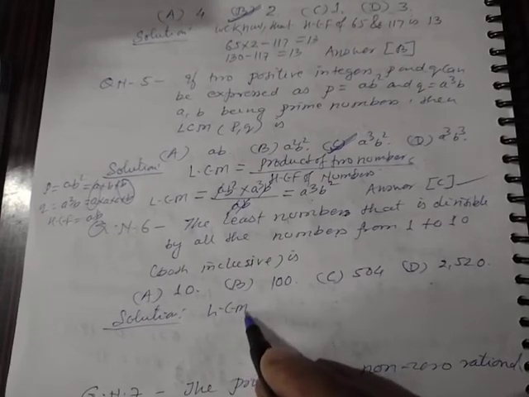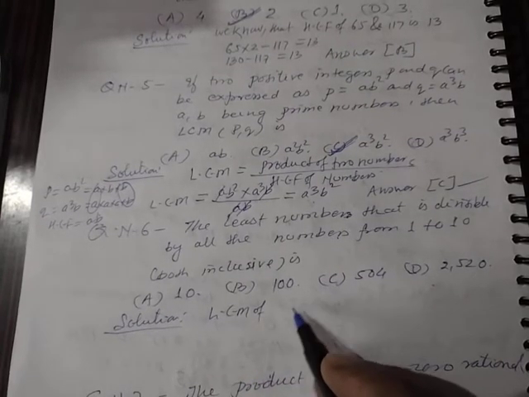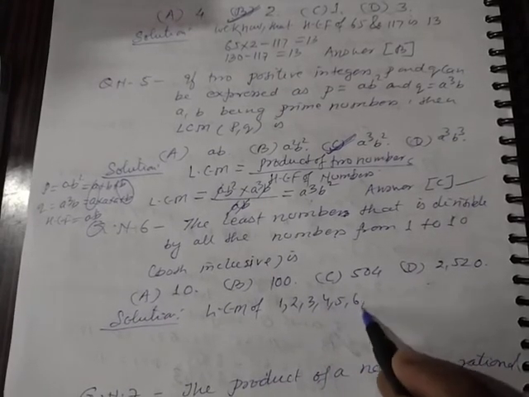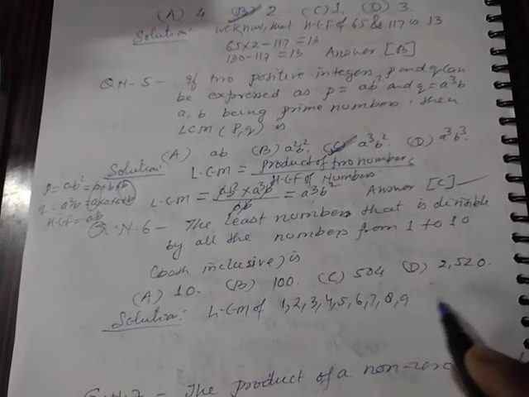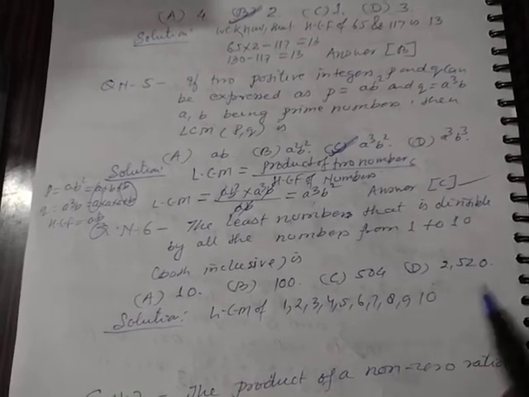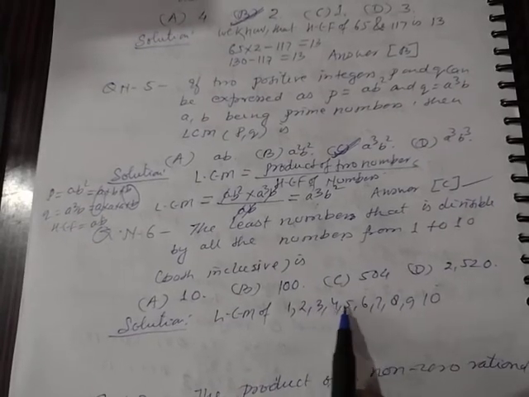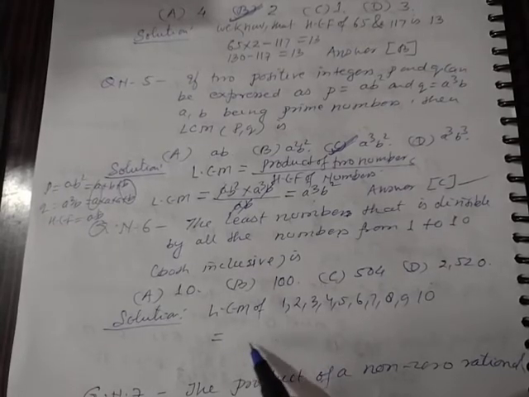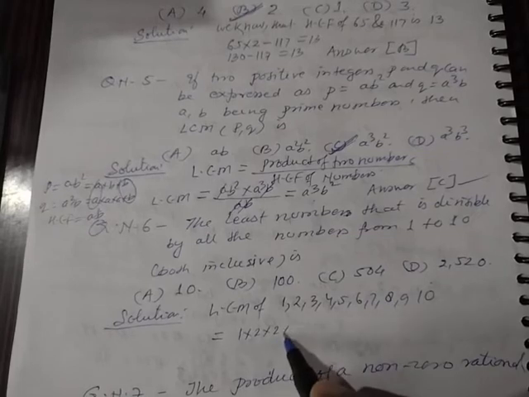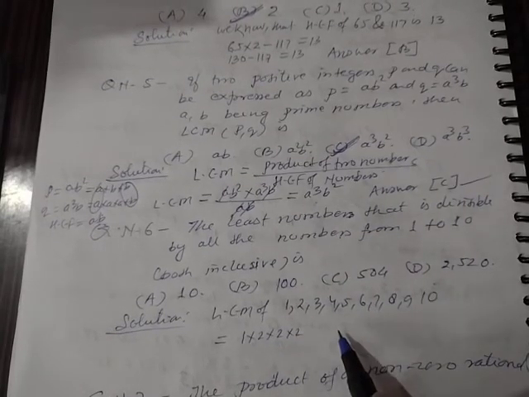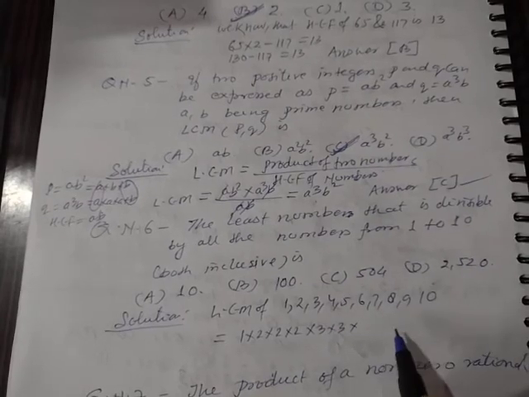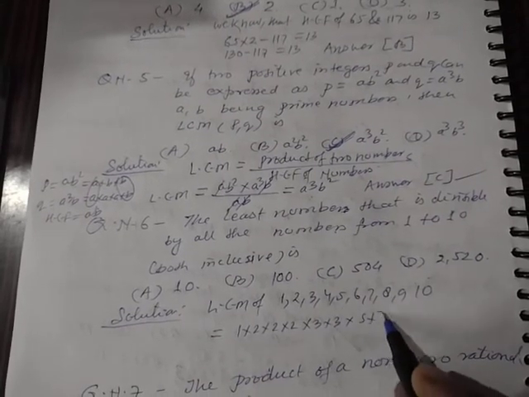Now the LCM of 1, 2, 3, 4, 5, 6, 7, 8, 9, 10 is equal to 1 into 2 into 2 into 2 into 3 into 3 into 5 into 7.